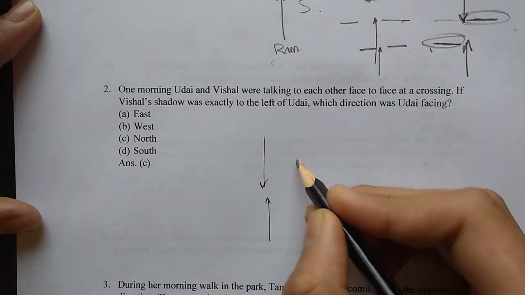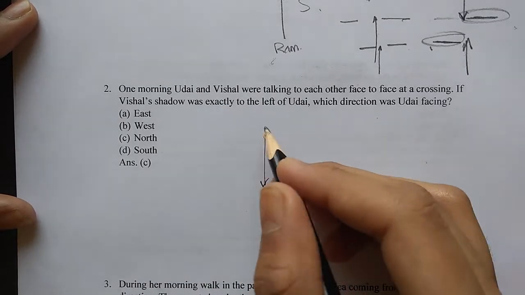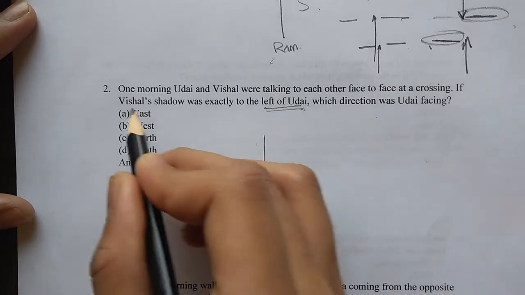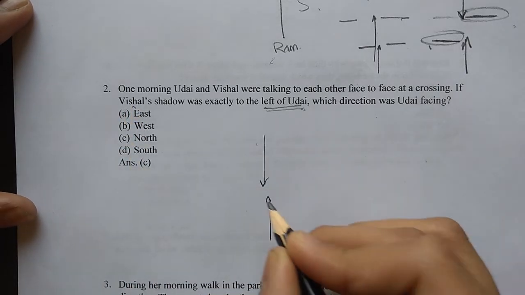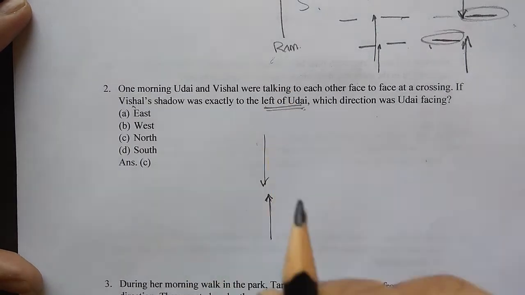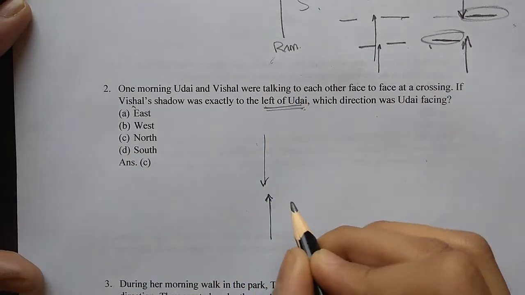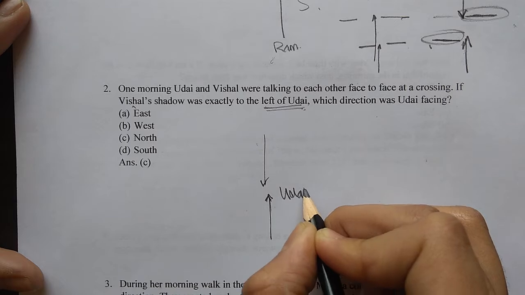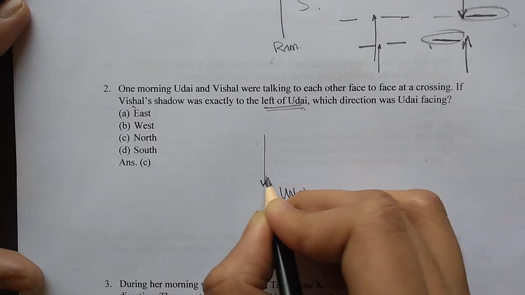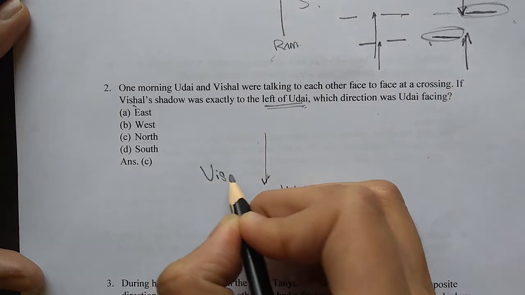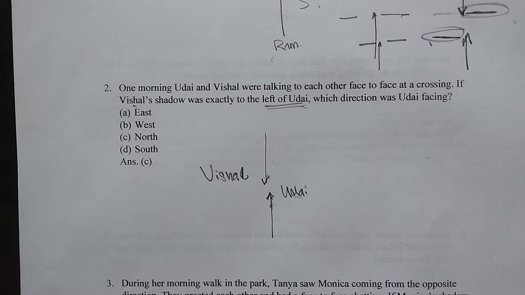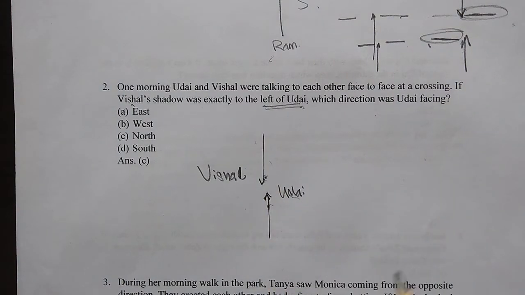Now to decide which arrow is which boy. First of all, I have to find the left of Uday, not the left of Vishal. So for my convenience, I will make Uday sit in a direction in which I am also facing. So I am facing in this direction, therefore Uday must be facing in this direction. This one is Uday. And this one has to be Vishal then, because they are facing each other, right? And there are only two boys involved in this problem, Vishal and Uday.